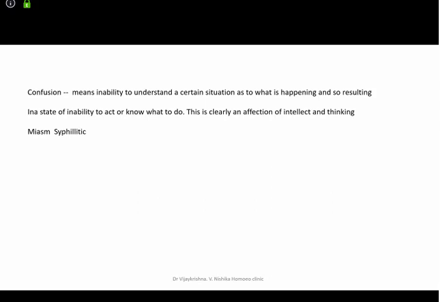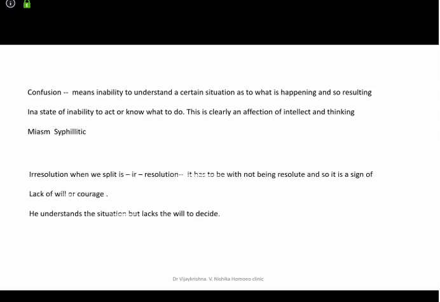See again, irresolute can be more of a will rubric, and confusion can be more of an intellect rubric. You are not able to take a decision. You understand the situation, but you lack the will to decide. Then it will become irresolute. And the miasm is mainly sycotic, psoric. Okay. This is indiscretion.